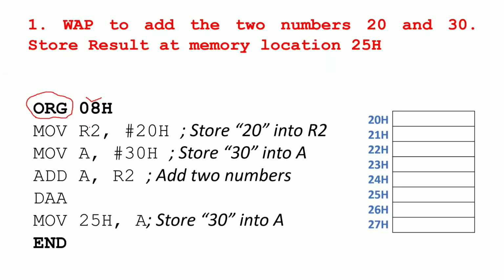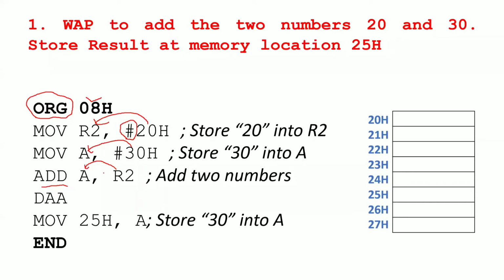I want to add two numbers, 20 and 30. What is the first instruction? MOV R2, #20h. That means I am giving the data 20 into R2; it is data because there is a hash. It stores the value 20 inside the R2 register. The next number is 30, and I have taken 30 into A. Now add A, R2, which means I am adding these two numbers and storing the result inside the A register.